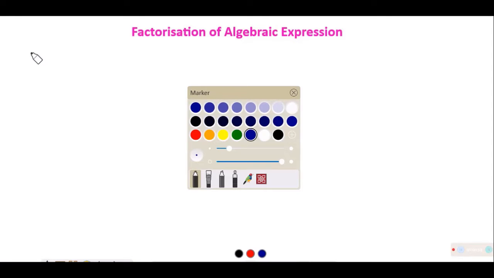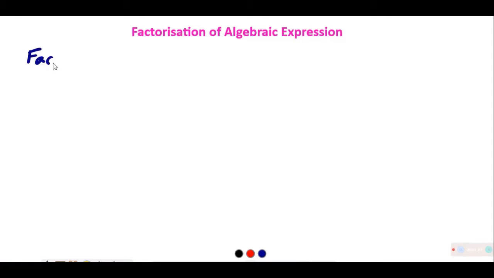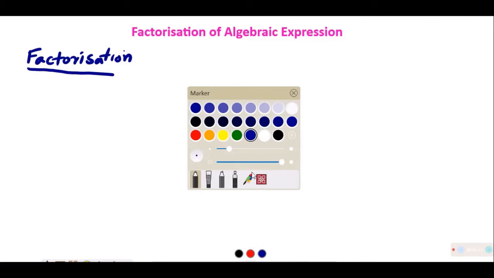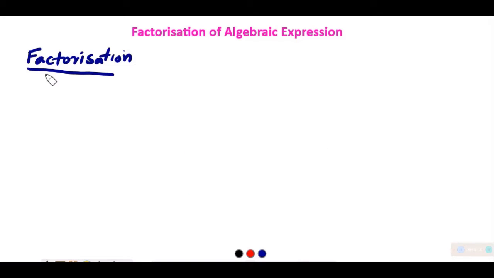Factorization. The word factorization is not new for you. Factorization is known to you. Factorization has a sense that if any number is given or any expression is given, write it in the form of product. Let me remind you, factors of 12, if asked to write, you will write 2 into 2 into 3.